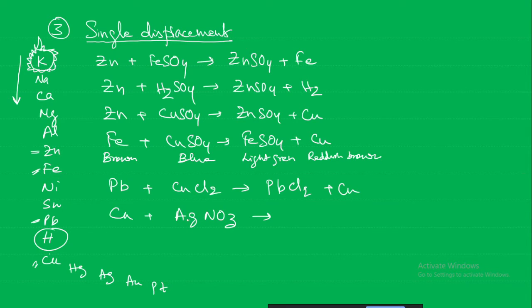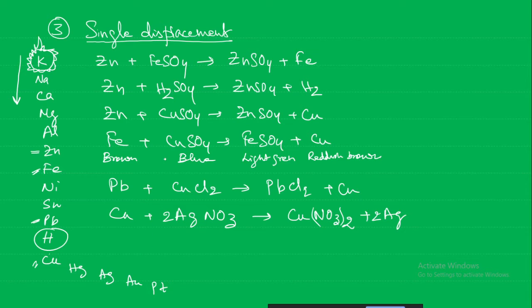Copper is above silver, so it should be able to replace it. It will form copper nitrate, with NO3 minus and copper in the plus 2 oxidation state, and it will displace the silver. You can balance this one.